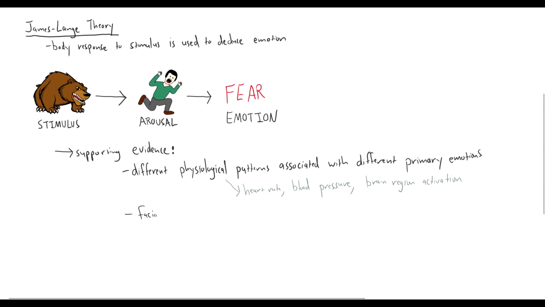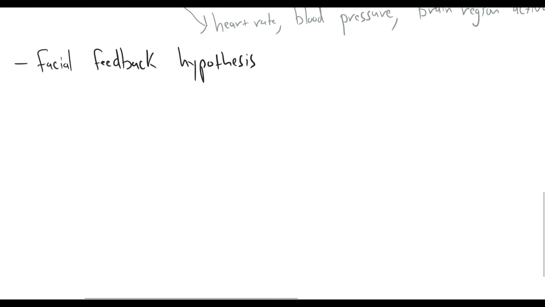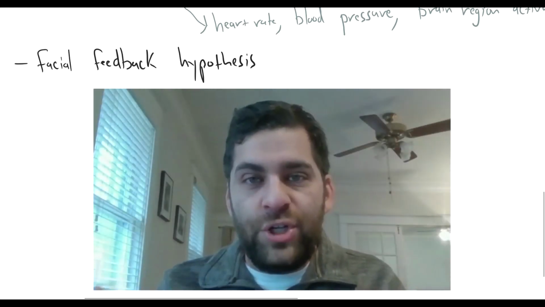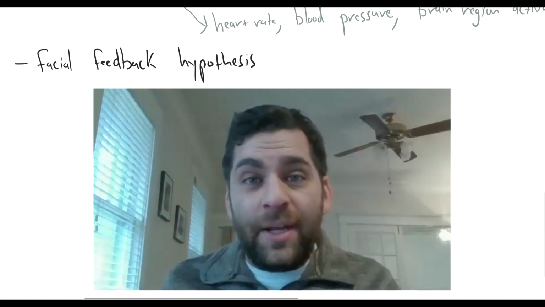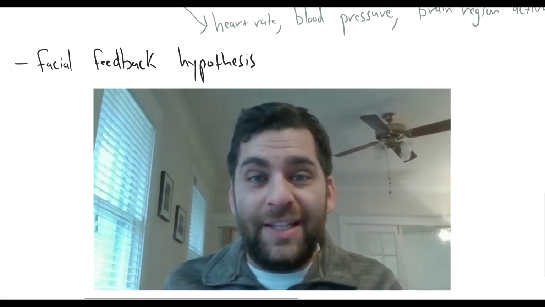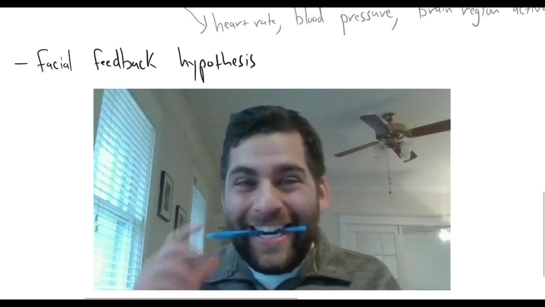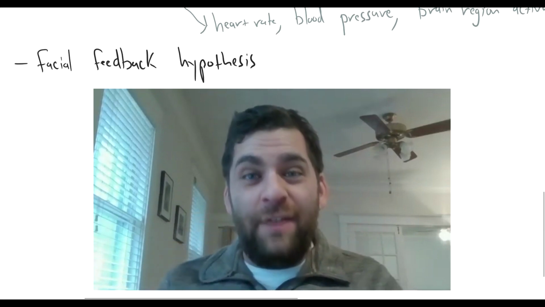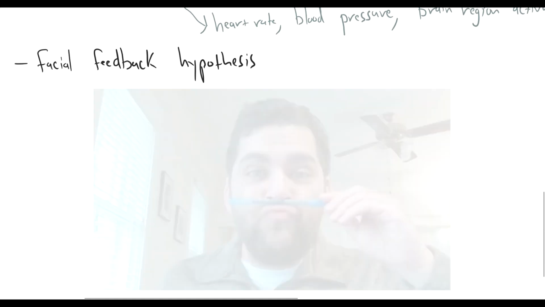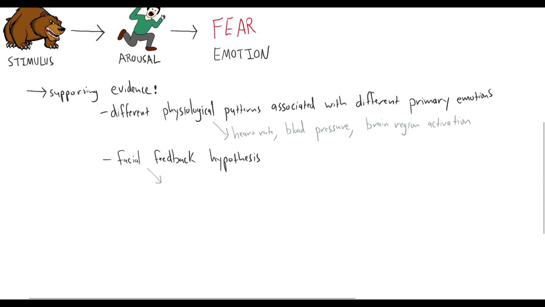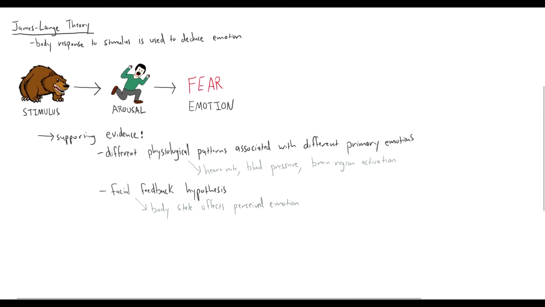Also, we've got the facial feedback hypothesis that supports this James-Lange theory. And here I'm going to show you that. Researchers have shown that if you change your facial expression, you change your perceived emotion. So if you look at a comic and you force yourself to smile, like doing something like this, you'll find it more funny or more amusing than if you force yourself to frown and look at the same comic like this. So to summarize this facial feedback hypothesis, the body state affects our perceived emotion. And that would imply that the arousal state comes before the identified emotion.